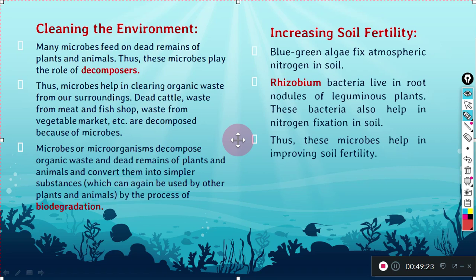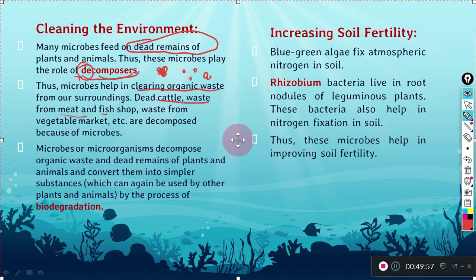Microbes help with organic waste in our surroundings, like dead carcasses from meat and fish shops, or waste from the vegetable market. Because microorganisms convert them into simpler substances, we call this process biodegradation. Bio is for living things, because living things are being degraded to smaller substances, and that is why we say it is biodegradation. It is a very important term, biodegradation.